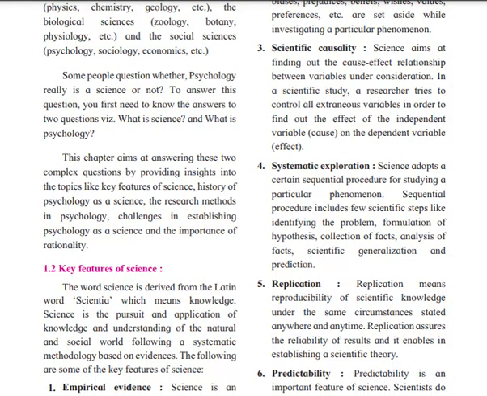Step by step, you are exploring by doing experiments in sequence.